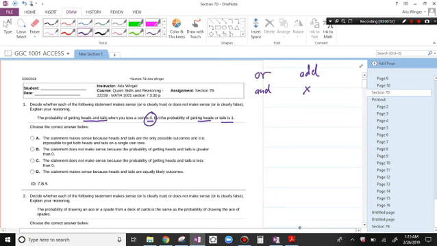That is impossible. But the probability of getting heads or tails when you're flipping this, and if it lands on one side, then you have to get one or the other 100% of the time. In other words, the probability of getting heads is 50%. The probability of getting tails is 50%. Or means add, and when you add them, you get 100%. The answer is A.